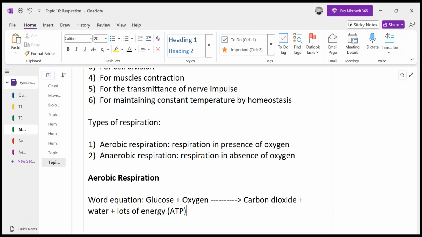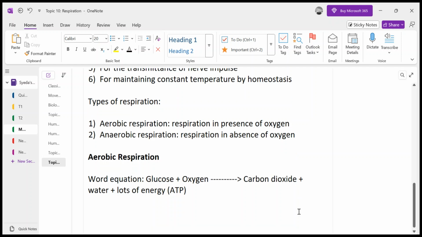ATP is actually adenosine triphosphate. These are the phosphorylated nucleotides. This is what you need to remember, that energy which is produced during respiration is in the form of ATP. At least at this level of O levels or IGCSE, it's okay to remember that ATP. That's it. We do not have to remember their full form, what they are, how they are produced. You only have to remember that during aerobic respiration, lots of energy is produced in the form of ATP. Now, its chemical equation.